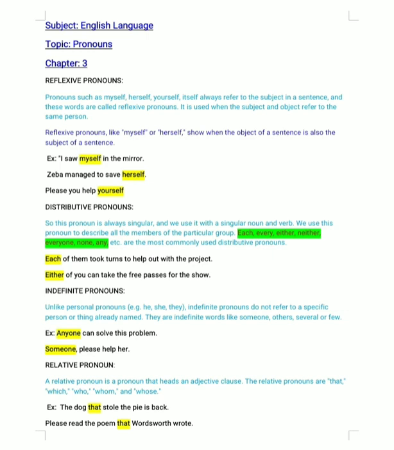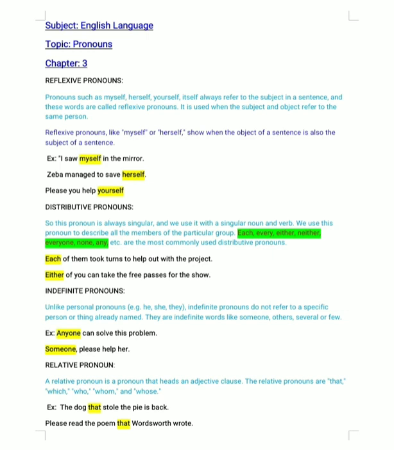Now coming to the last one, that is relative pronouns. So a relative pronoun is a pronoun that heads an adjective clause. Okay, the relative pronouns are like which, that, who, whom and whose. Okay, so here are some simple examples given like the dog that stole the pie is back.